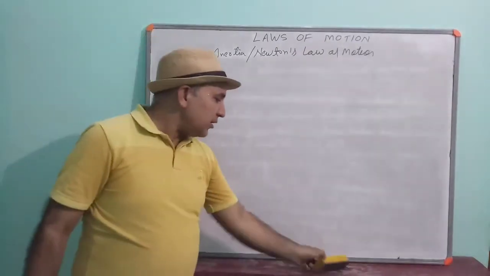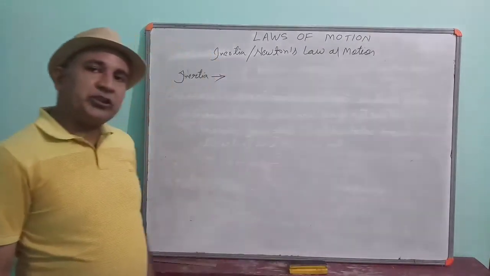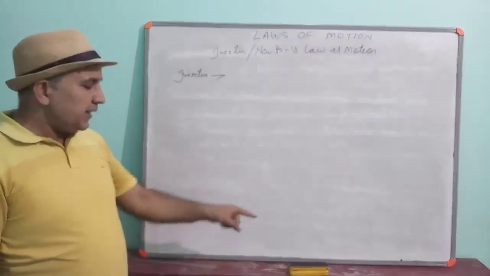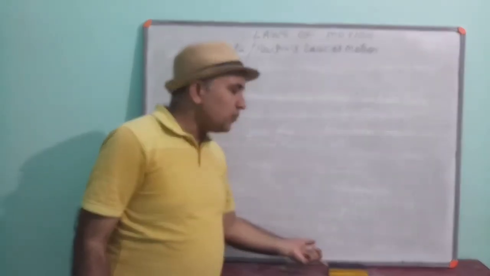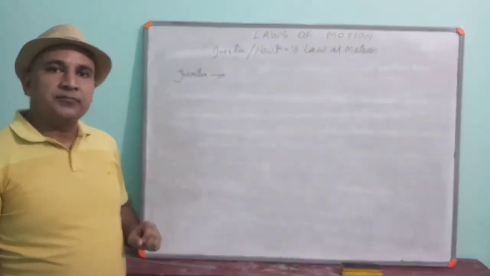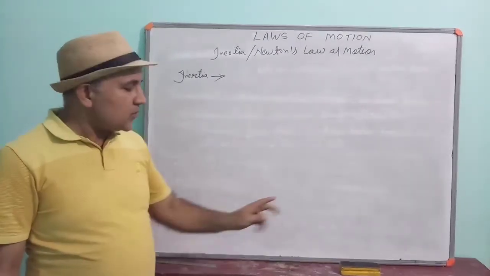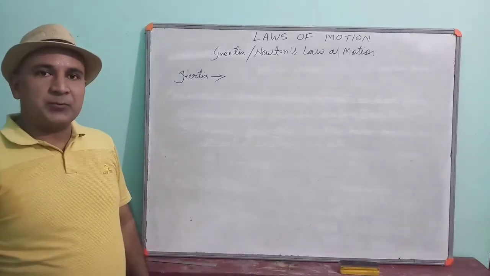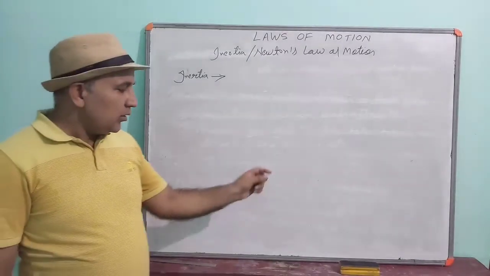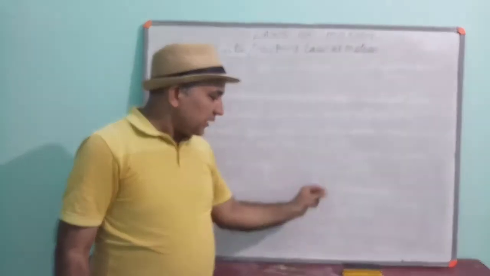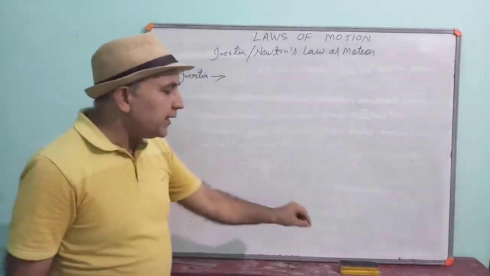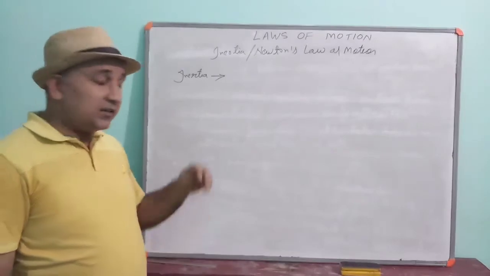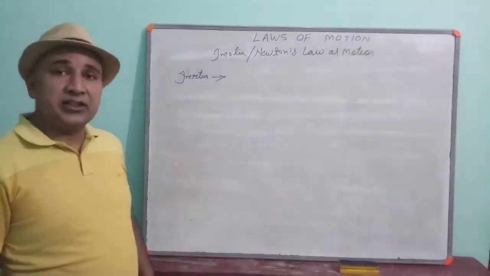Children, if an object is in rest position, you will see that it is always in rest position until an external force is applied on it. If we do not apply the force, it will always be in rest position. So, this object has a property to maintain its position, and that property is called inertia.